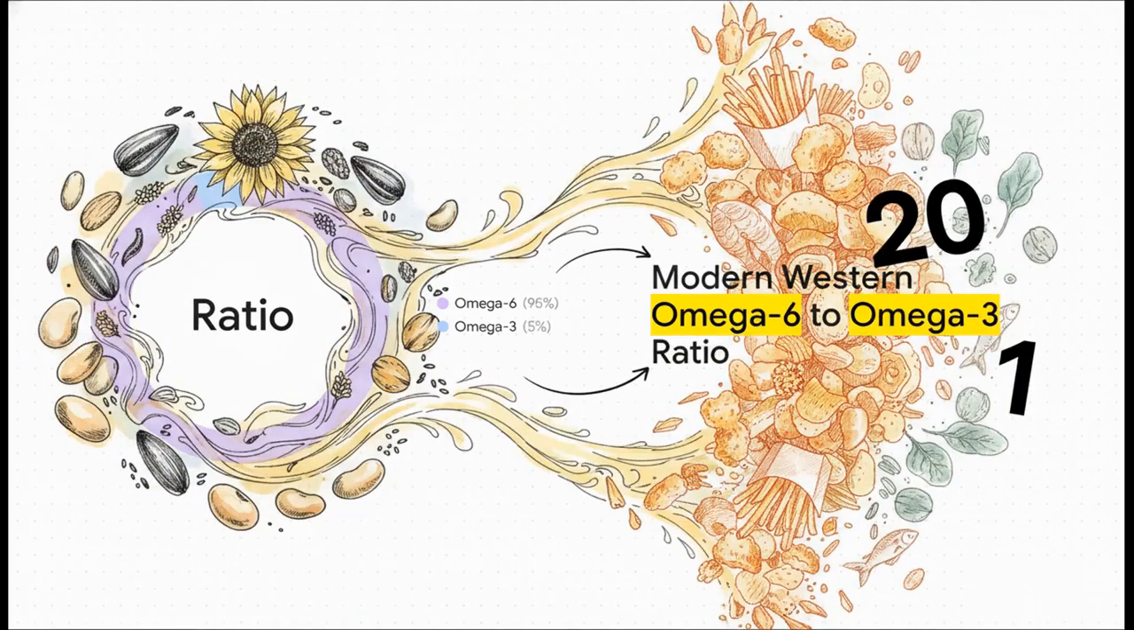But today, we face a massive modern imbalance. Because seed oils are exceptionally high in a specific omega-6 called linoleic acid, and because they are quite literally everywhere, our current diets often sit at a staggering 20:1 ratio. We are absolutely flooded with omega-6s and essentially starved of omega-3s.